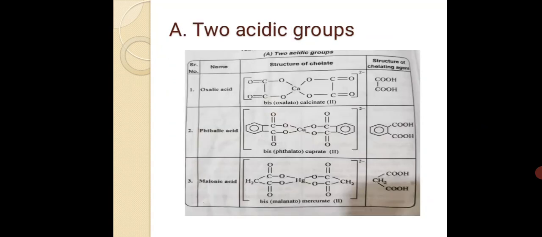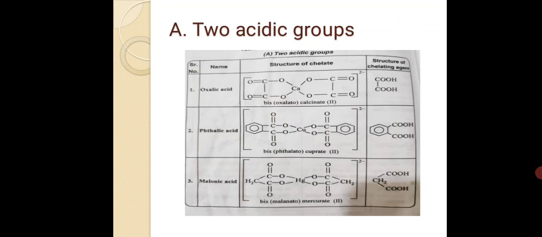In the chart we have seen the first type, two acidic groups: oxalic acid. The structure of chelate is bis-oxalato-calciate second. Here calcium is the central metal atom, and the ligands are around it and form the chelate. Then the structure of the chelating agent is shown in the chart.